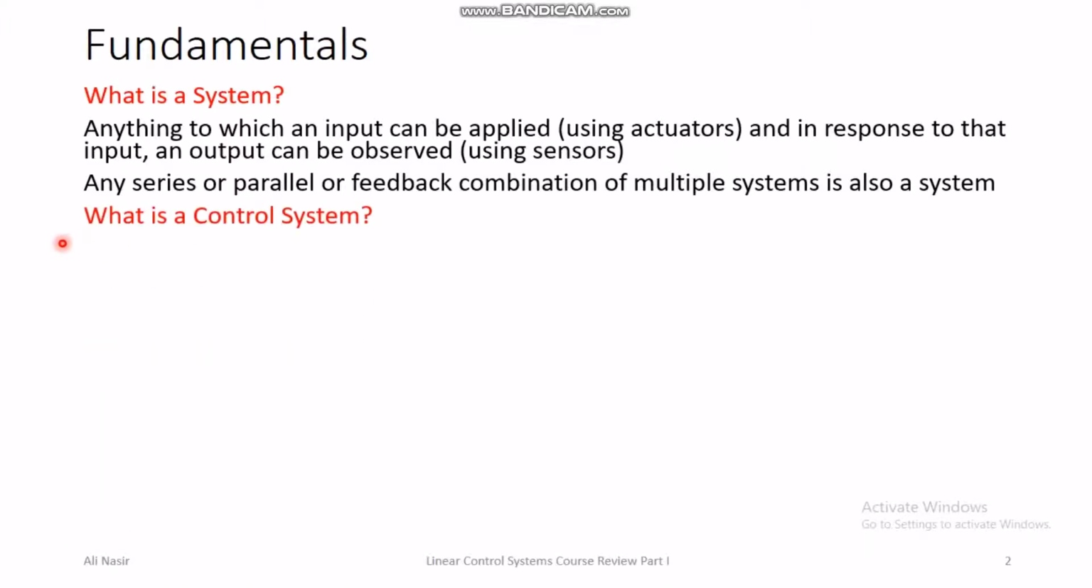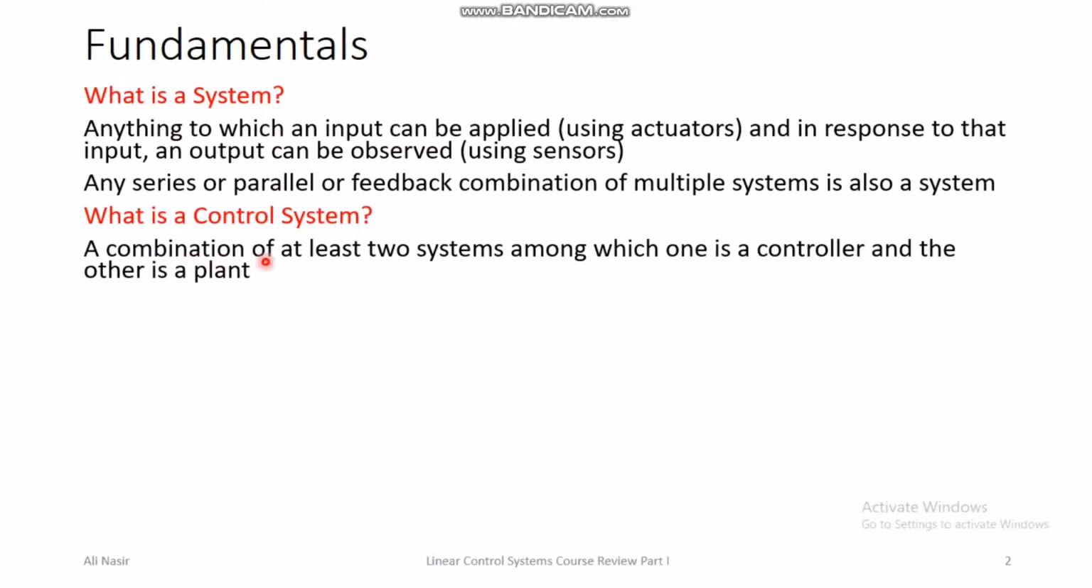What is a control system? A control system is a combination of at least 2 systems, one of which is a controller and the other is a plant. The controller in itself is a system and the plant in itself is a system. When these two systems combine, along with possibly other systems, then we formulate a control system.